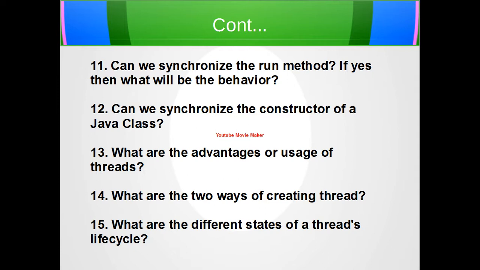Yes, the run method of a runnable class can be synchronized. If you make the run method synchronized, then the lock on the runnable object will be occupied before executing the run method. In case we start multiple threads using the same runnable object in the constructor of the thread, then it would work. But until the first thread ends, the second thread cannot start, and until the second thread ends, the next cannot start, as all the threads depend on the lock on the same object.